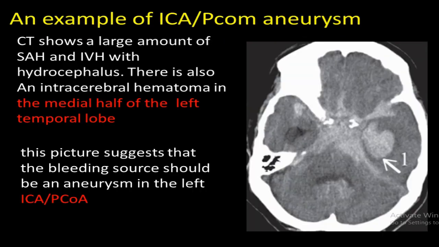An example of internal carotid posterior communicating artery junction aneurysm. The CT here shows a large amount of subarachnoid hemorrhage and the intraventricular hematoma with hydrocephalus. There is also intracerebral hematoma in the medial half of the left temporal lobe. This picture suggests that the bleeding source should be an aneurysm in the left internal carotid posterior communicating artery junction.